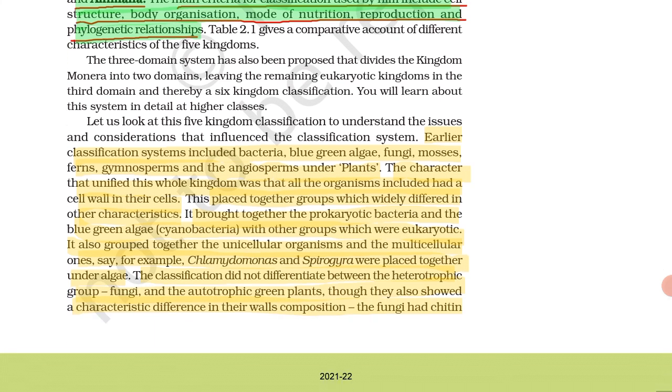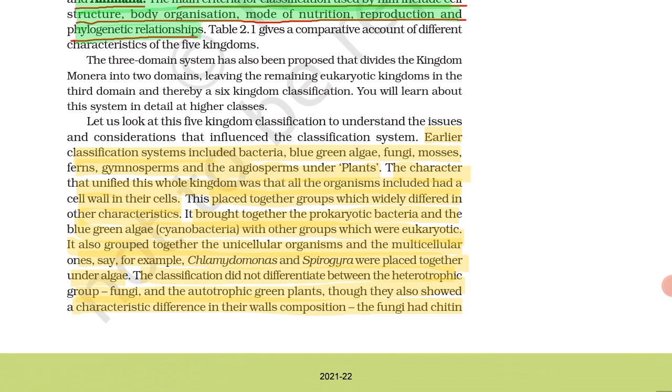The earlier classification system included bacteria, blue-green algae, fungi, mosses, ferns, gymnosperms and angiosperms under plants. Now they have been separated.